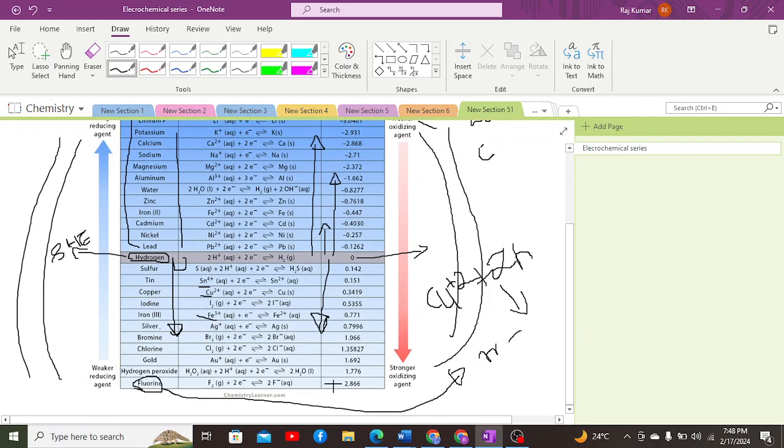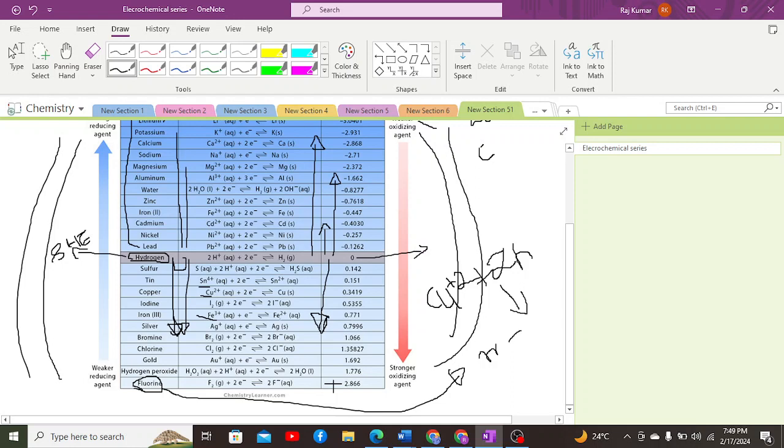Moreover, when it comes to finding the anode, it is the one where oxidation occurs. So the anode would be considered as the elements above the SHE, and the cathode will be considered as elements below the standard hydrogen electrode, because above the standard hydrogen electrode there is oxidation and below there is reduction, right?